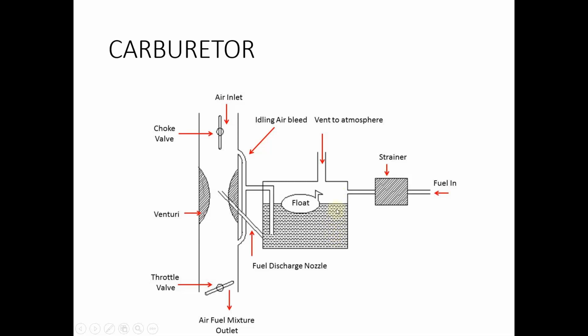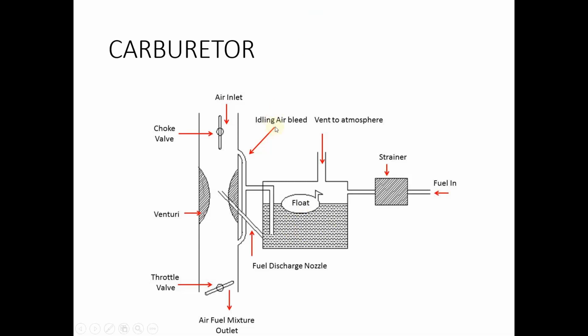And when the level increases, the float valve will move upwards and this needle valve will close this area, and the fuel entry will be stopped. That is how we ensure that a constant level of fuel is maintained within the tank. This tank has a very small, micro opening to the atmosphere. The purpose is to maintain the fuel at atmospheric pressure.